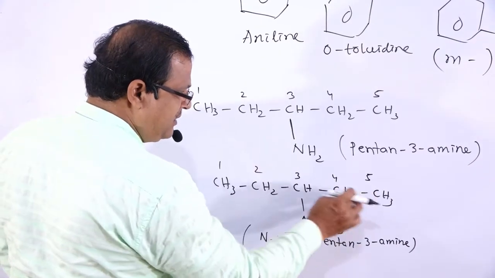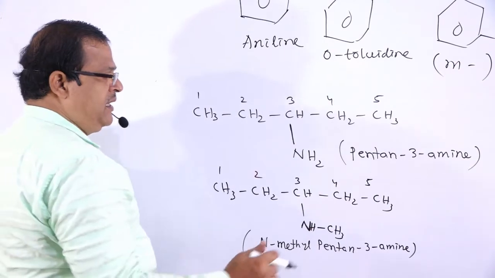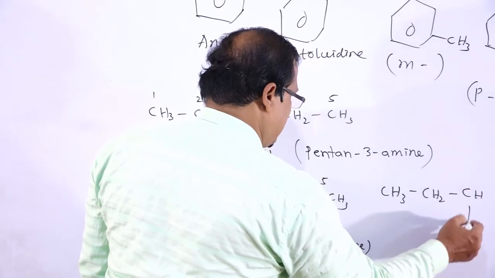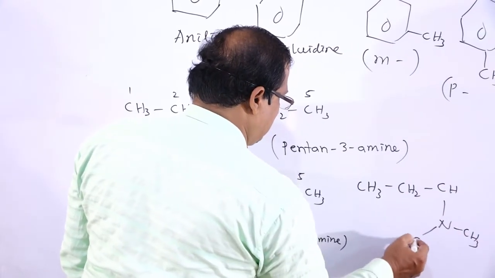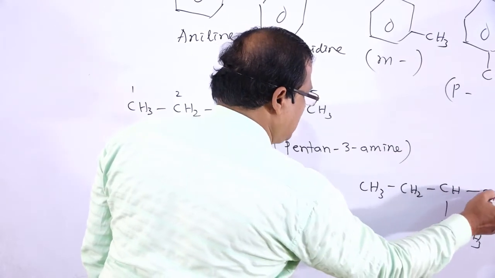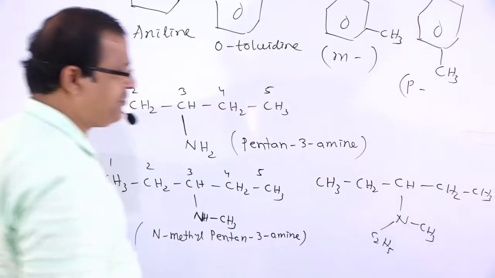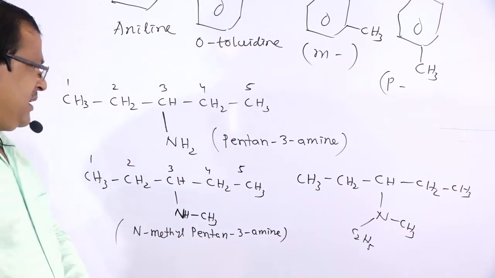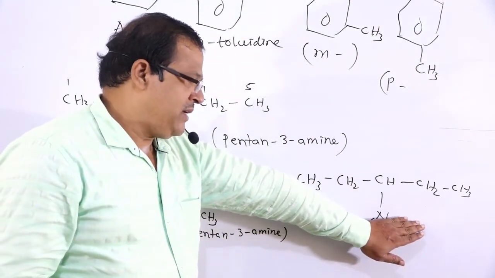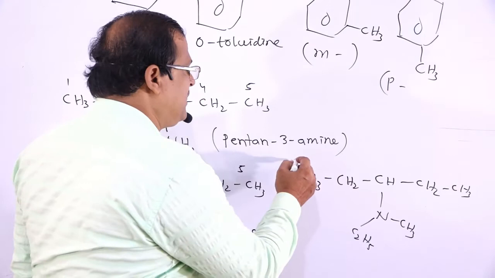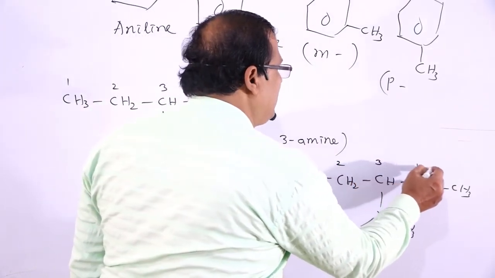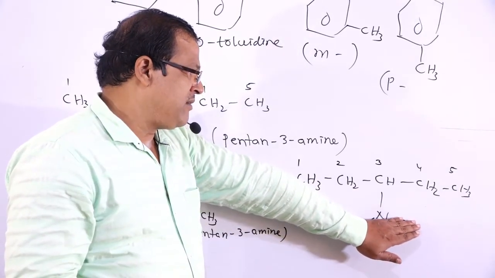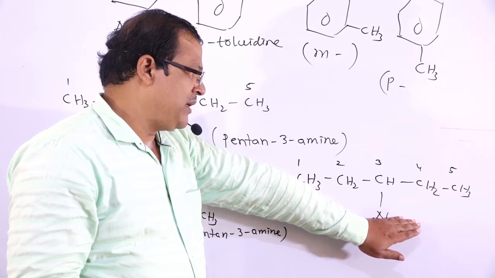N-methyl pentan 3-amine. Similarly, if we take CH3-CH2-CH-N, that is CH3 and C2H5-CH2-CH3. If we take an example of this kind, if these two groups are not there, and we number this 1, 2, 3, 4, 5, then that is named pentan 3-amine.